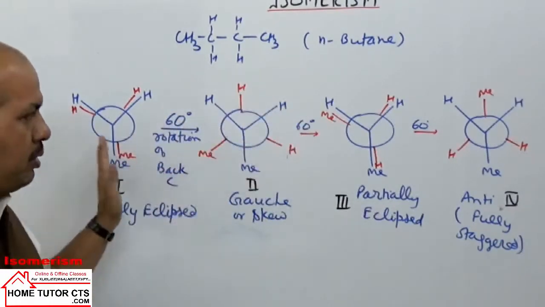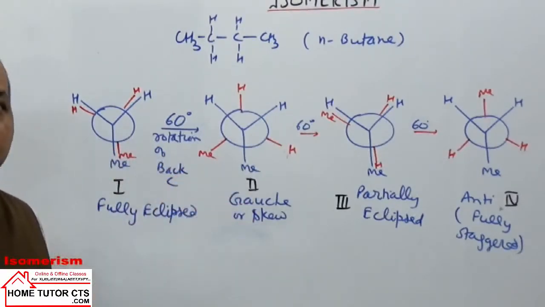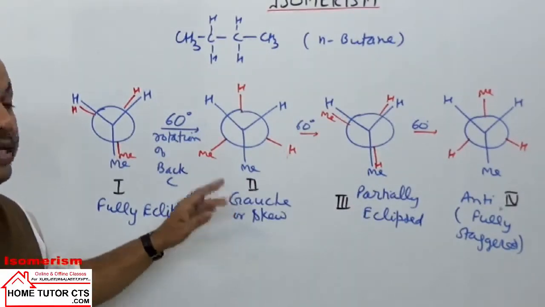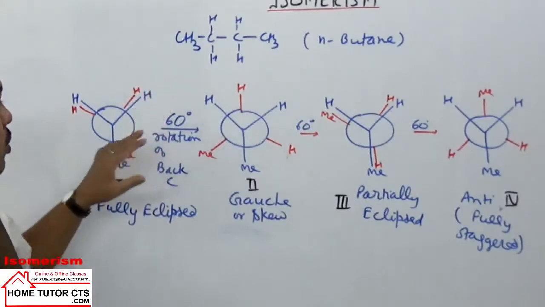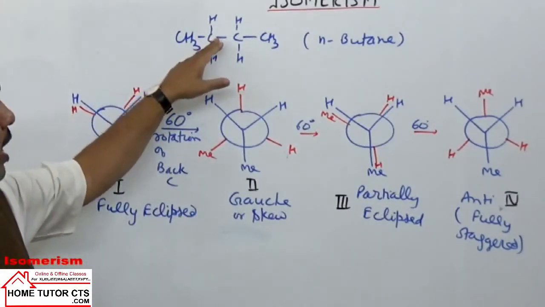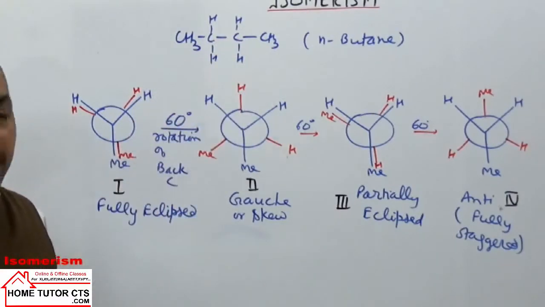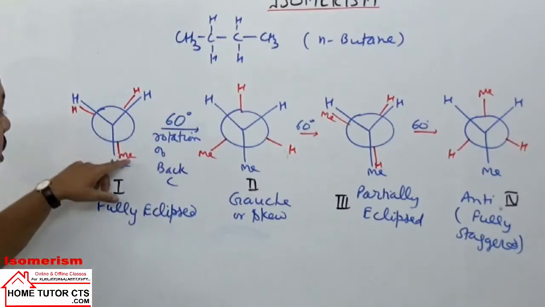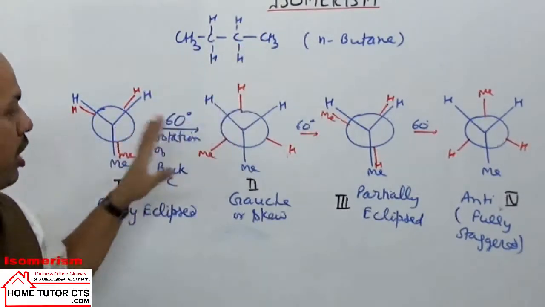We are taking 4 extreme cases here, which are either of lowest or highest stability, or intermediate. In N-butane we considered carbon 2 and carbon 3, with a single bond between them, around which we rotated the groups H, H, methyl on each carbon.